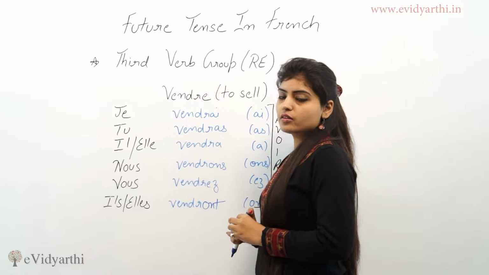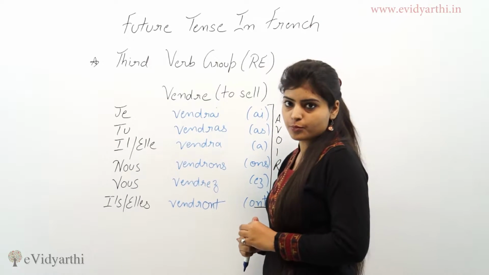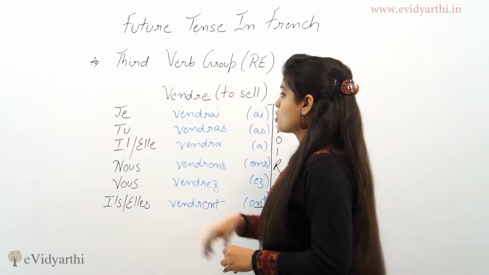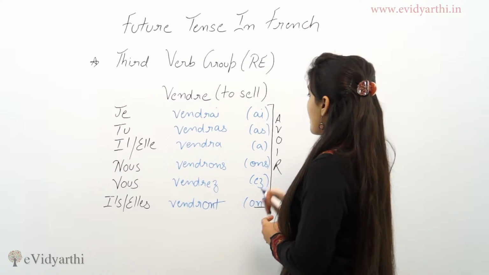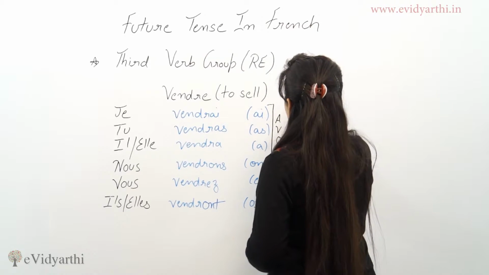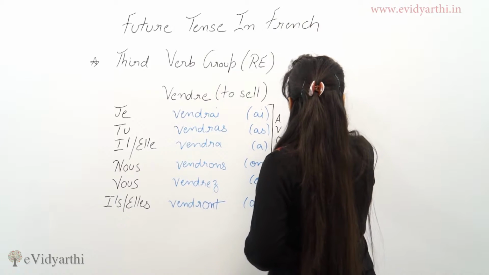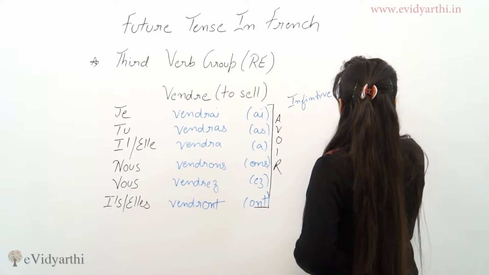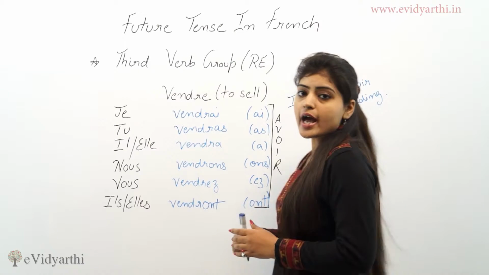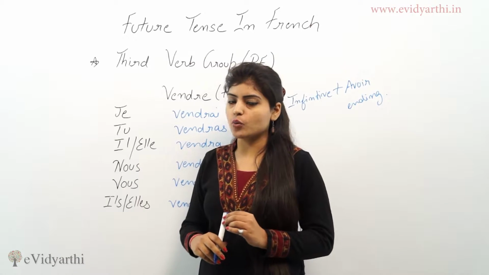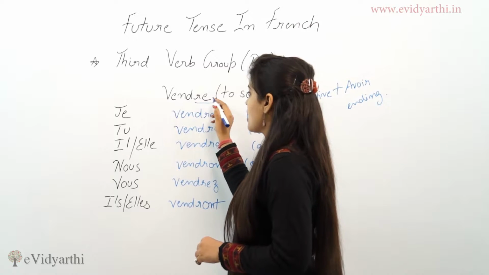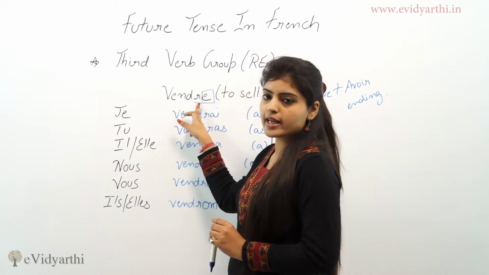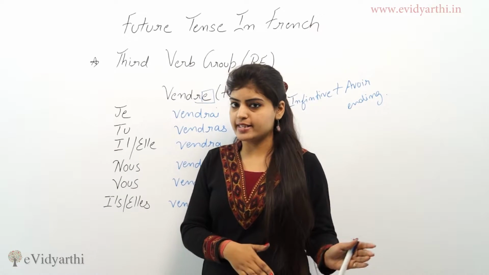Okay. And the third verb group we have is the RE verb group. And we are taking the example vendre. Vendre means to sell. So we have the pronom sujet, and what we have done is infinitive plus the avoir ending. But earlier I told you the word should end with R. But here we have RE. So we will drop only the E, R will remain, and we add the avoir ending.